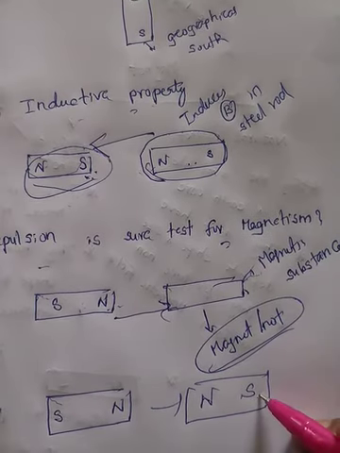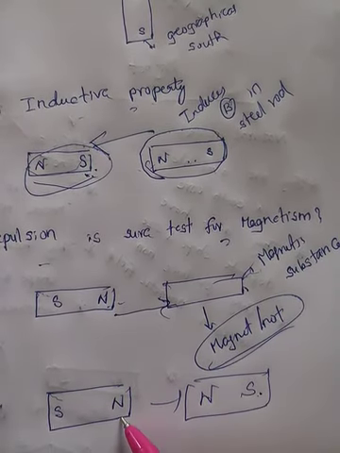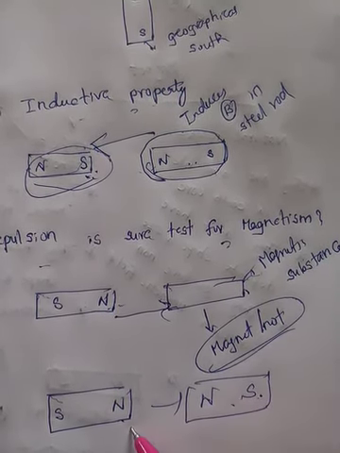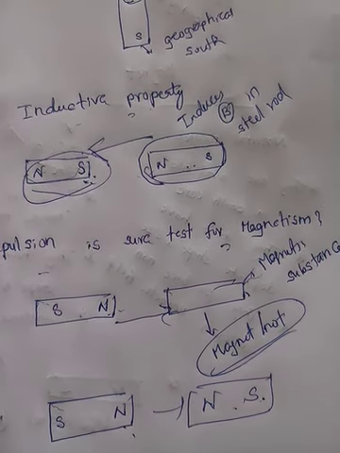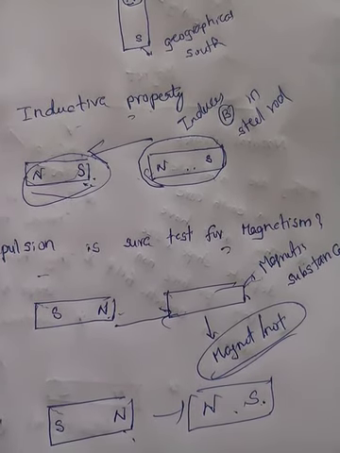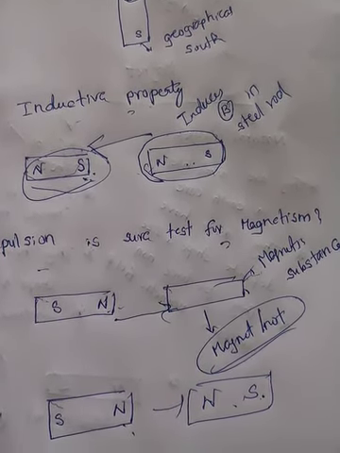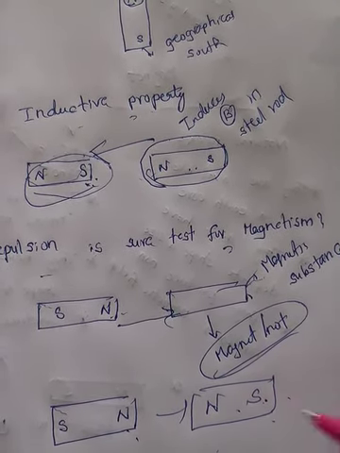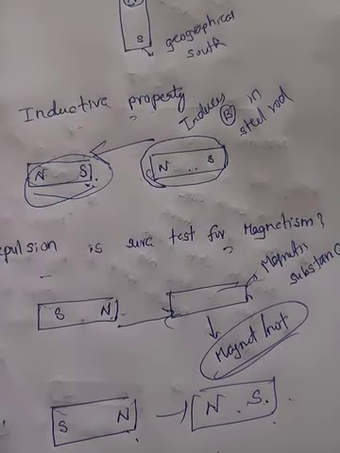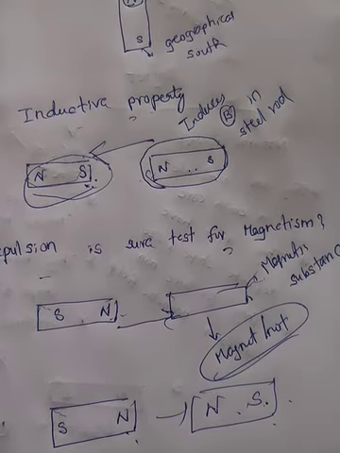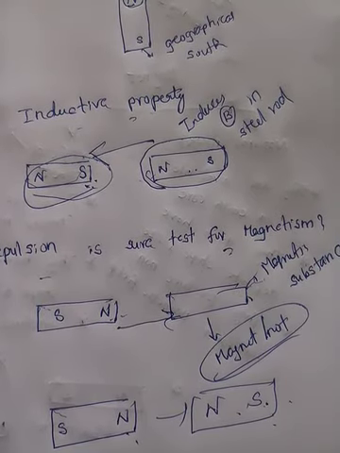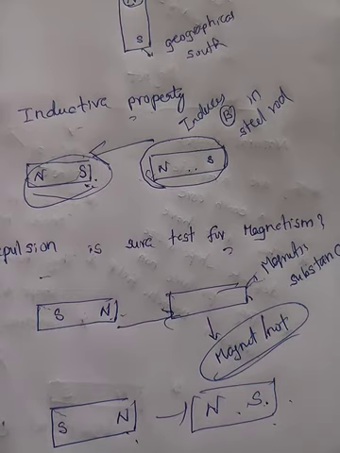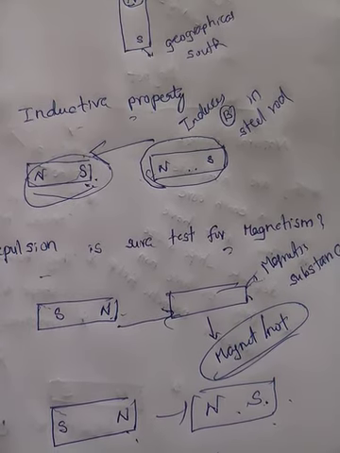If it is a magnetic substance, it attracts. If it is a magnet, it repels. Understood? So that's why we are saying that to find whether a substance is a magnet or a magnetic substance, repulsion is the sure test, because a magnet can attract another magnet or magnetic substance, but only repels a magnet.